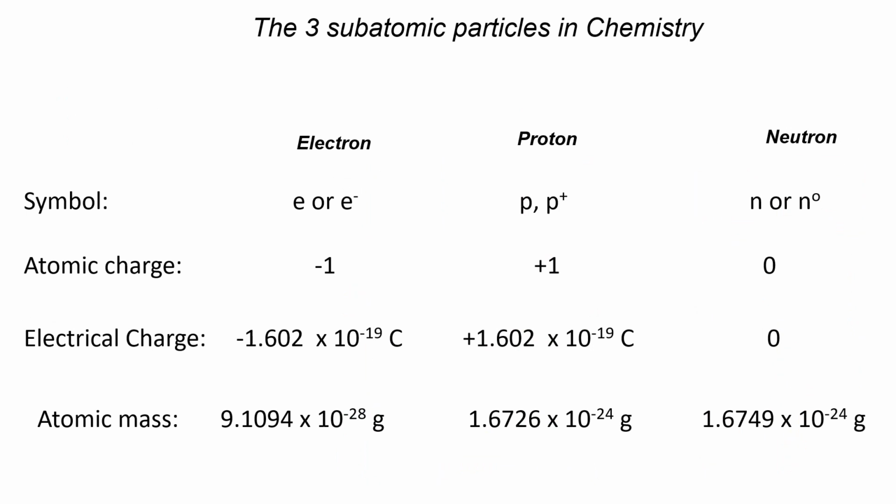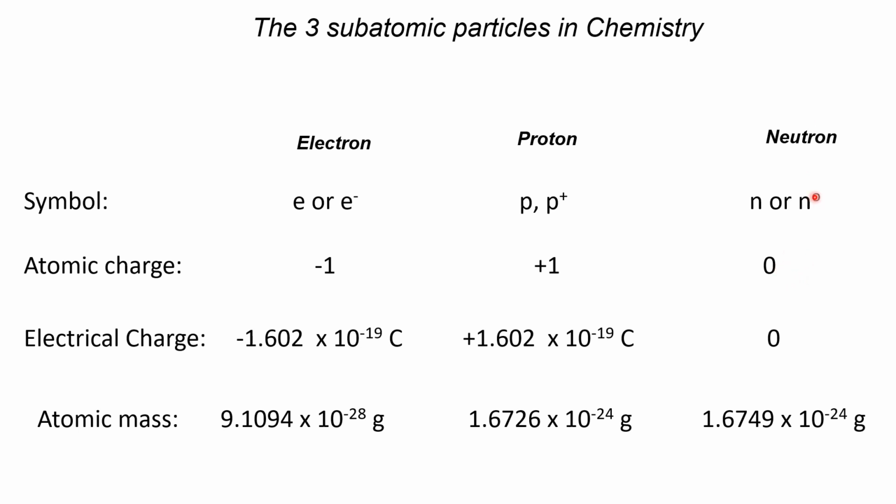Okay? So in terms of kung i-compare nato aning tulo ka subatomic particles, ang sa chemistry language, ang ilang symbolism is different and it depends on their atomic charge. Like for example, electron, some textbooks use just the small e or e negative, and proton is just p or p plus, and neutron is n or n zero here. So the reason for this symbolism is that ang atomic charge sa electron is -1 and proton is +1 and the neutron has 0 net charge.